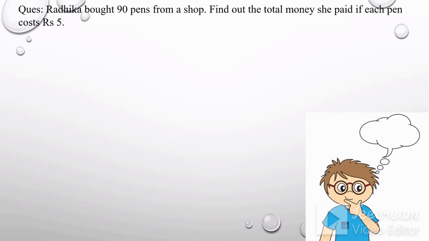First question. Radhika bought 90 pens from a shop. Find out the total money she paid if each pen costs rupees 5. So, cost of one pen is 5 rupees. And how many pens are there? 90 pens. So, what will we do here?